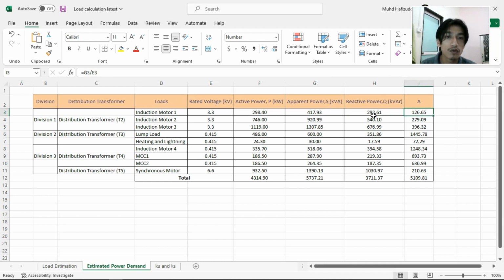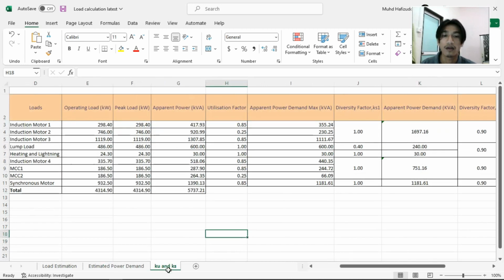So 292.61, 417.93 divided by 3.3, so we get the value, the ampere is 126.65. And for the KUKS,